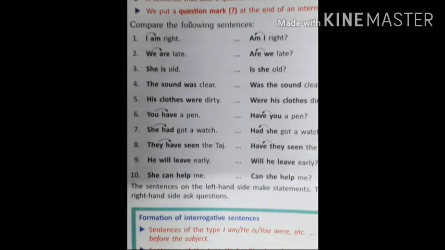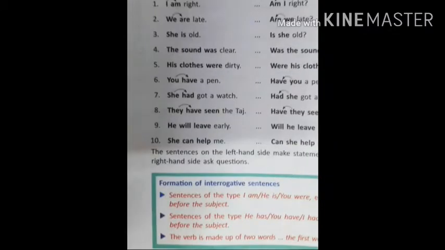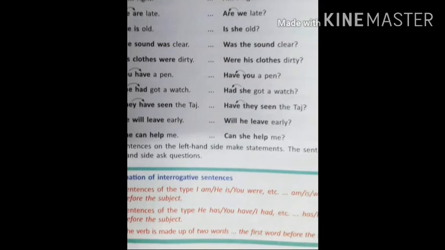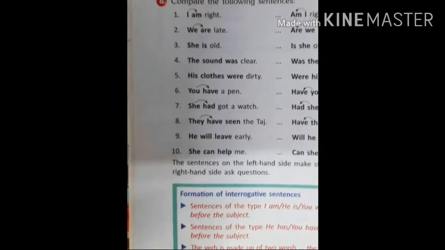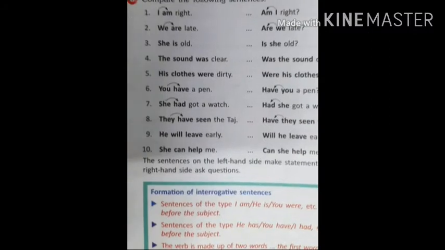So the first example is the sentence. It is a statement which states something, and the second one, when we change the position of the verb, becomes the question. Coming to the next one. Number 6. You have a pen. Have you a pen? Question mark. She had got a watch. Had she got a watch? Number 8. They have seen the Taj.